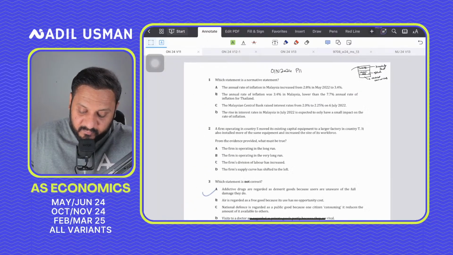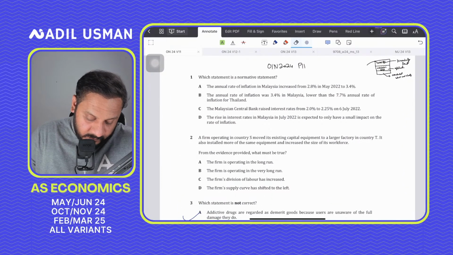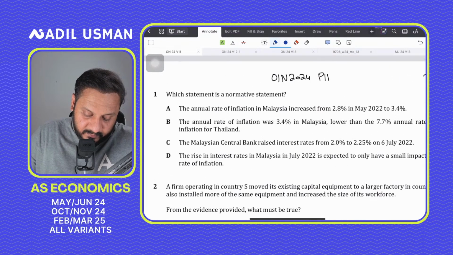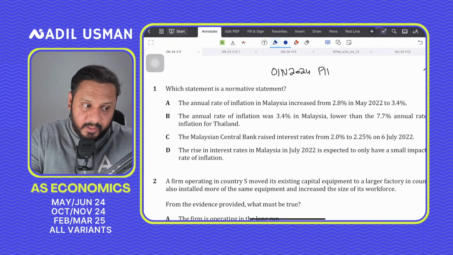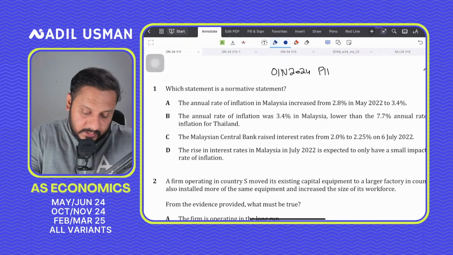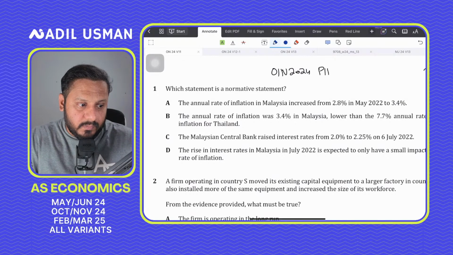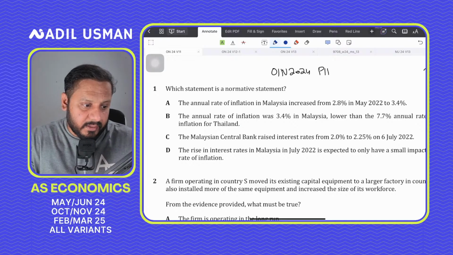Now moving forward, any other questions? We are starting now. Which statement is correct? We are going to be completing all 3 variants today. Which statement about the normative statement? So what will happen? What is the answer to question number 1? Yes guys, what is the answer to question number 1? Look, the invigilators will guide you there.